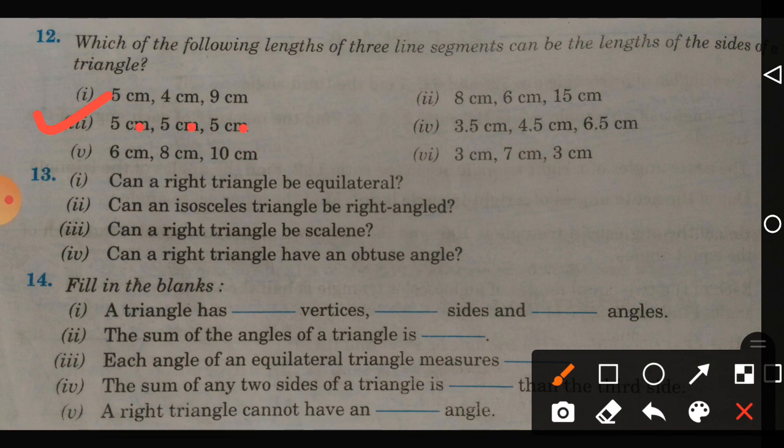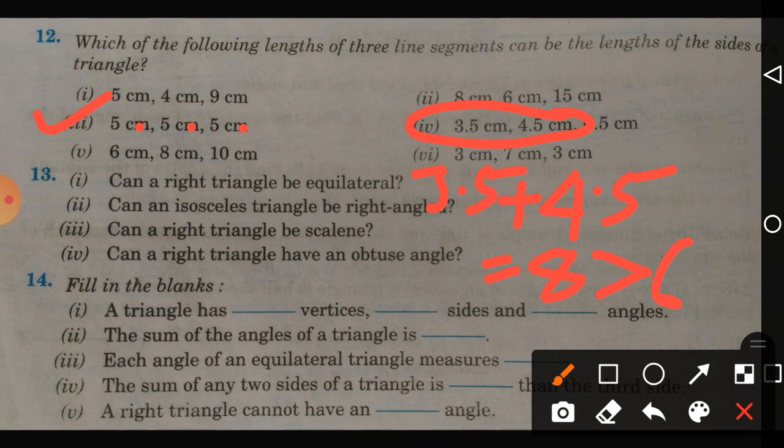Let us see the fourth one. Sum of two sides should be greater than the third side. 3.5 plus 4.5, the answer is 8. This should be greater than the third side, which is 6.5.